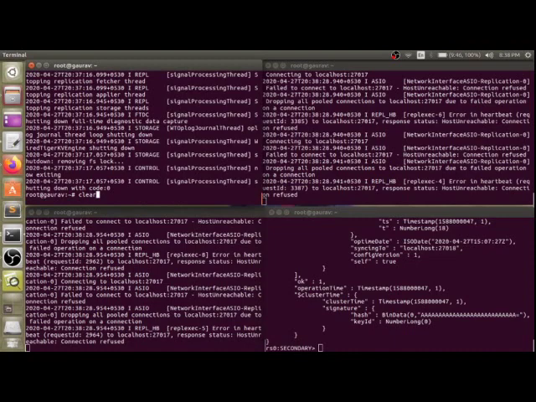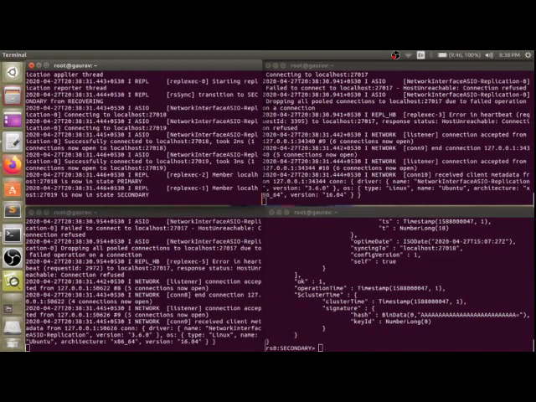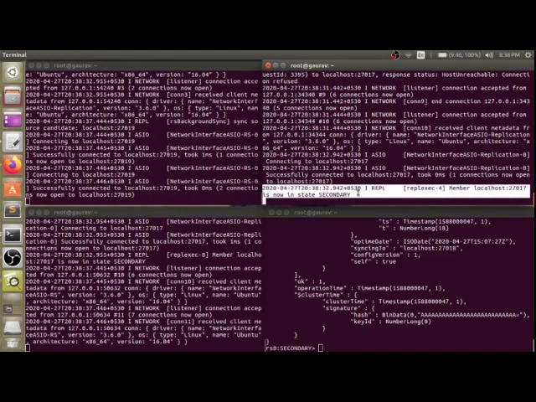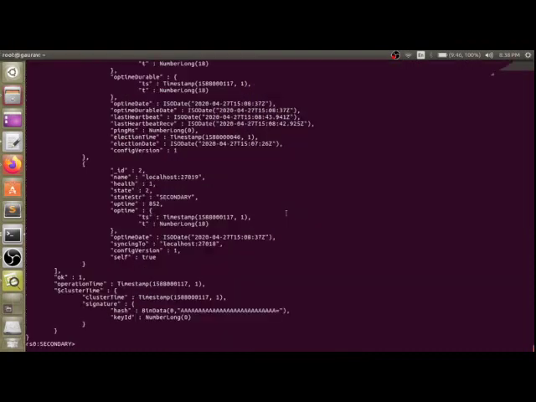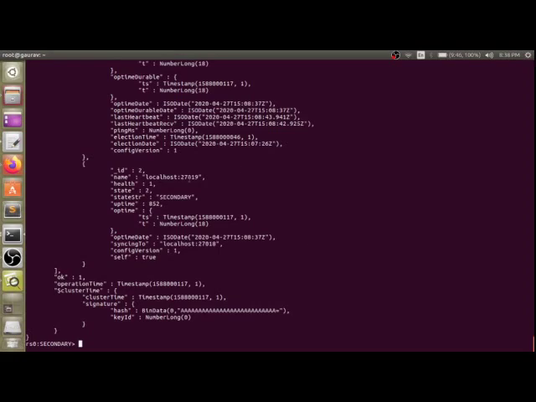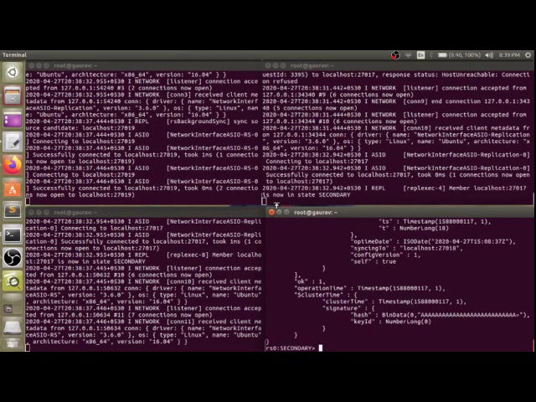So you cannot put the data from 27019, but you can put the data with the help of 27018. Now let's start the 27017 port. Here you can see they have established the connection again, but at this time the port 27017 is in secondary state. Now let's see what happened. rs.status. Here you can see the new status says 27017 is secondary, 27018 is primary, and 27019 is secondary. So the primary became secondary due to the node being down. This shows the working of replication.